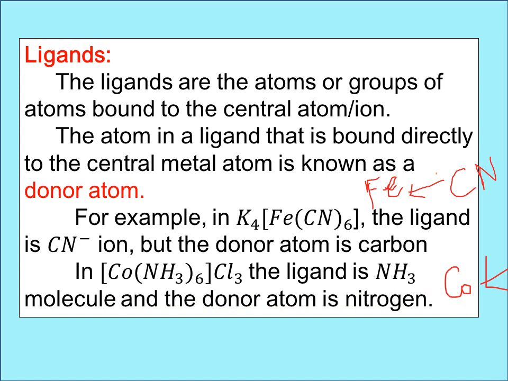What are ligands? Ligands are the atoms or groups of atoms bound to the central metal ion or atom. They are enclosed in a square bracket. Already I told you the central metal ion is a Lewis acid and it is capable of accepting electrons. So there should be a donor atom or a group of molecules or ions which are capable of donating electrons to the central metal ion. These donor atoms, ions or molecules are called ligands. So we call ligands Lewis bases. The atom in a ligand that is bound directly to the central metal atom is known as the donor atom.